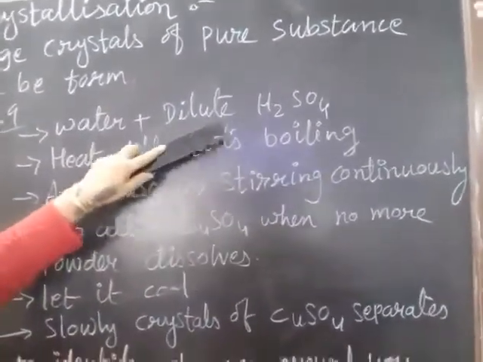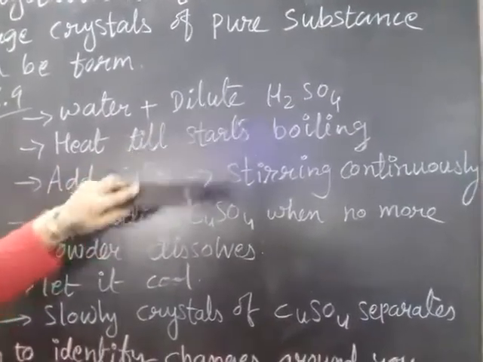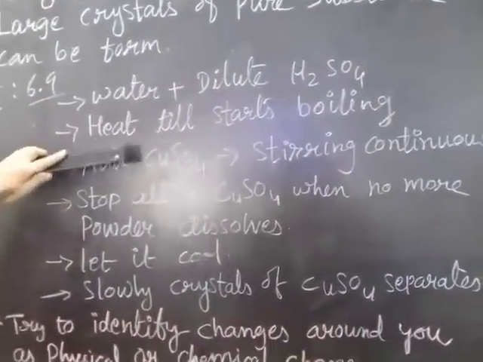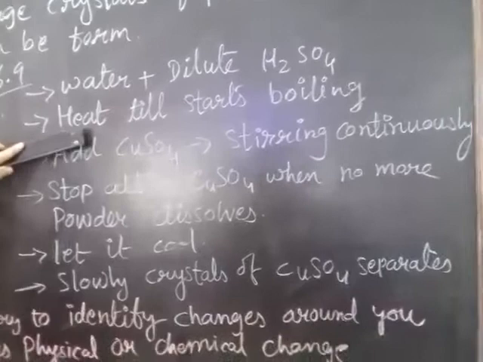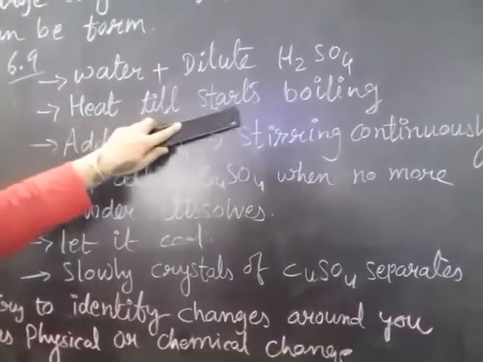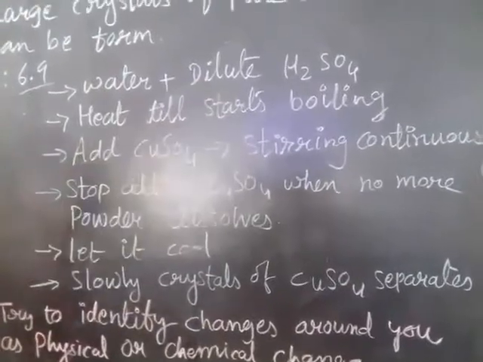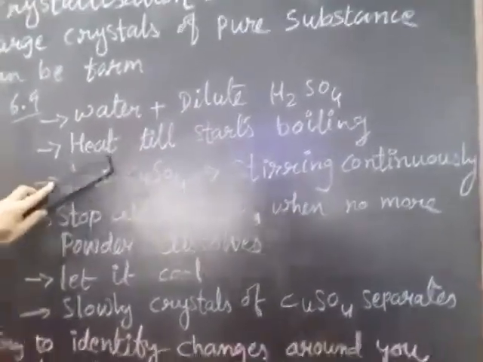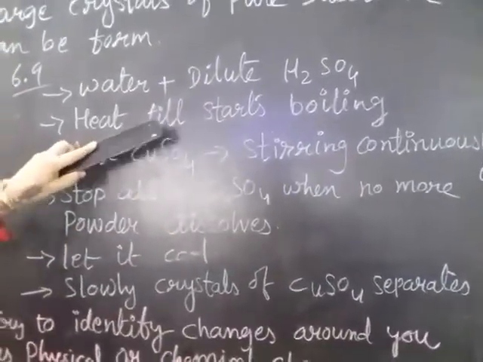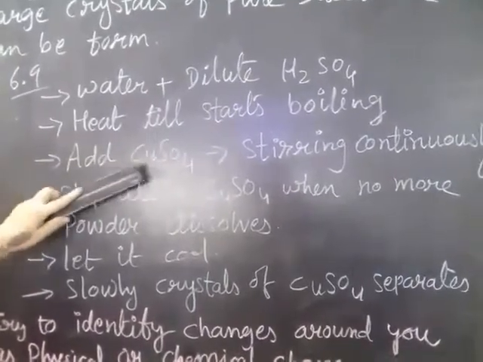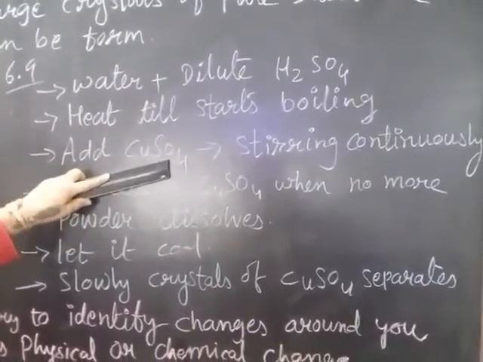Then heat this solution till it starts boiling, that is, till bubbles form. After it, add copper sulfate powder.